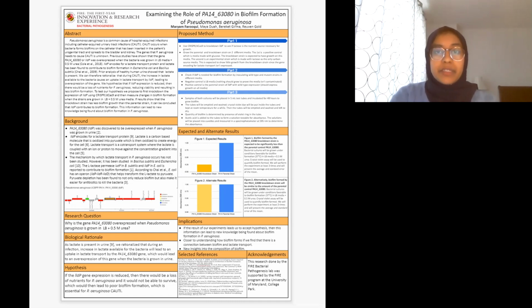Our lab is focused on the bacteria Pseudomonas aeruginosa, which is a common cause of hospital-acquired infections, or HAIs. The HAI our lab is interested in is catheter-acquired urinary tract infections, or CAUTI. CAUTI happens when bacteria contaminates and forms biofilm on the catheter that is inserted in a patient and spreads to the tissues and organs in the urinary tract.